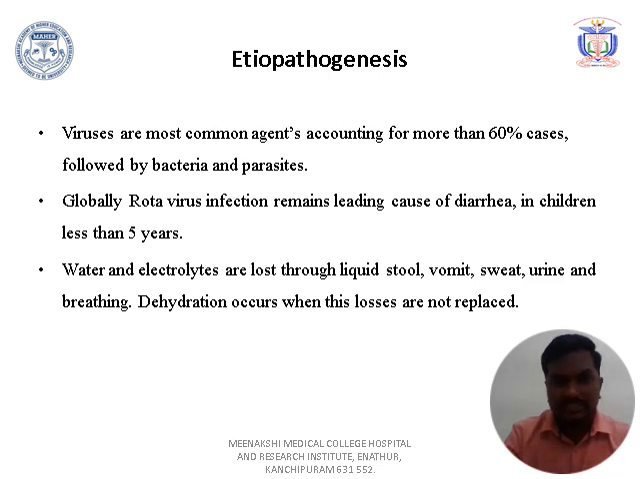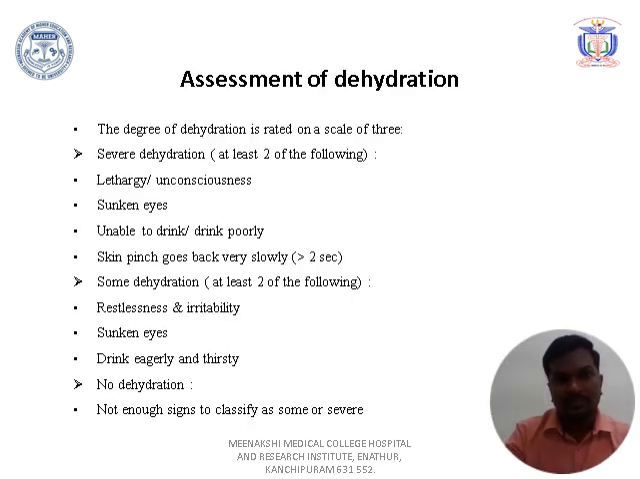A child with diarrhea may have a loss of water, which will lead to dehydration as well as dyselectrolytemia. We will discuss how to manage a child with dehydration as well as dyselectrolytemia. The main complication of diarrhea is dehydration. So how to assess a child with diarrhea, how to identify dehydration, how to classify them and how to manage them, we will discuss in this topic.